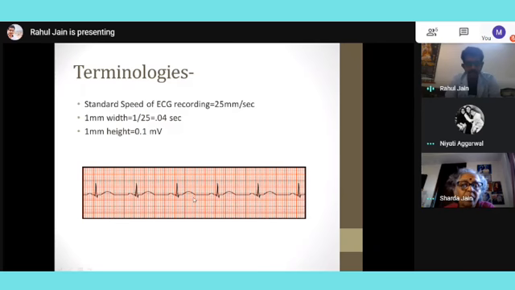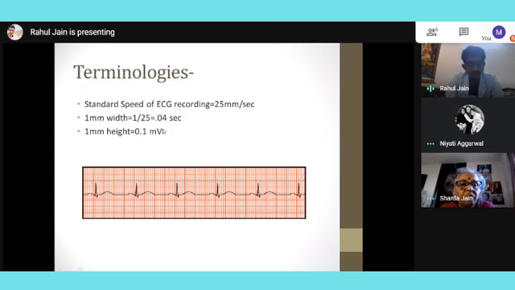This is a standard speed, and it will be the same everywhere we take an ECG. When I talk about one small box, it corresponds to 0.04 seconds, and in height it corresponds to 0.1 millivolts.